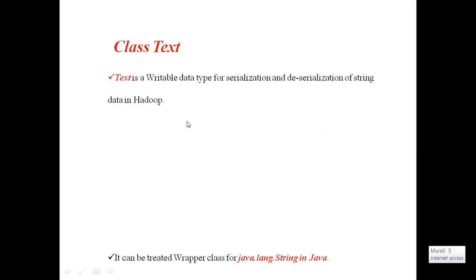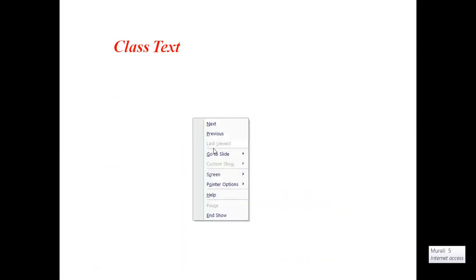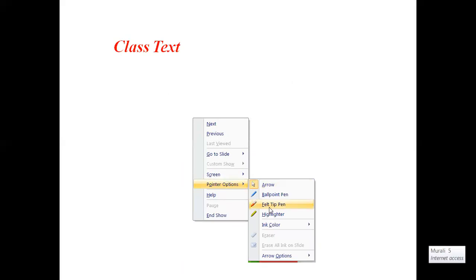When we come to Hadoop, similar to the Java String class, there is a special class in Hadoop called Text. The Text class is available in Hadoop. What is the duty of this Text class? Its work is similar to that of the Java String class. In Java we have a String class which can accept strings. Similarly, in Hadoop the same work is done by a class called Text.